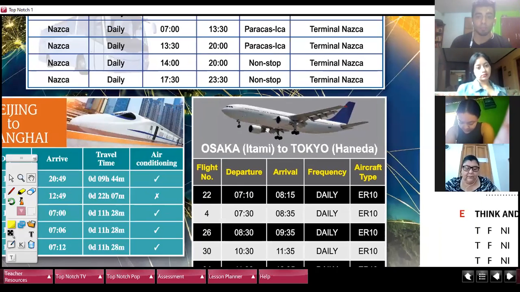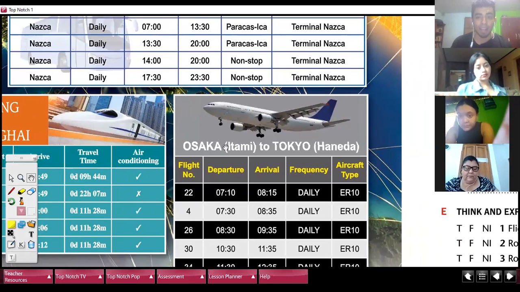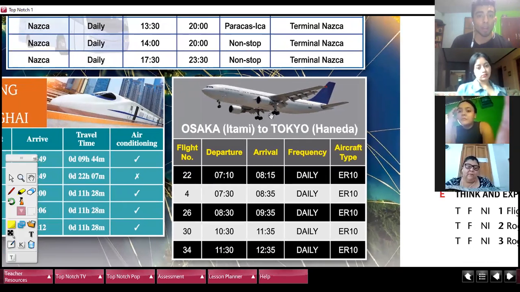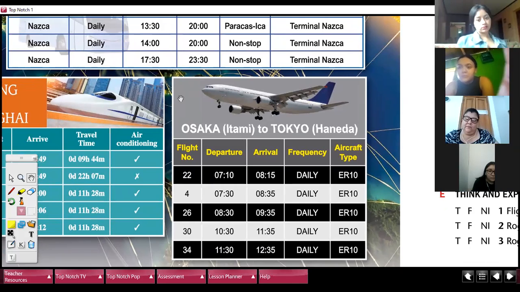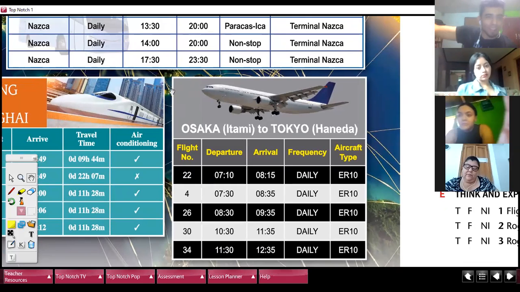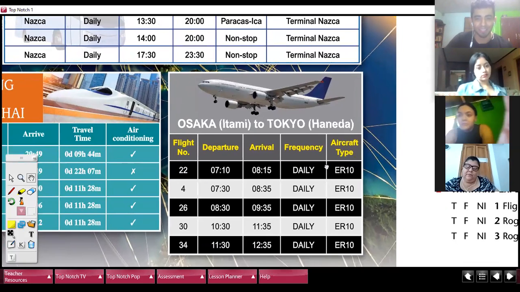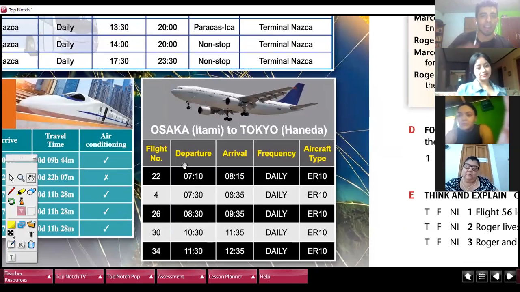Let's see the other one. Osaka to Tokyo. This is in Japan, okay? From Osaka to Tokyo. And now we are going by airplane. I want to visit those countries, the other side of the world. The time that they are leaving, this is the time that they are arriving, and the frequency, they go every day, look, daily.